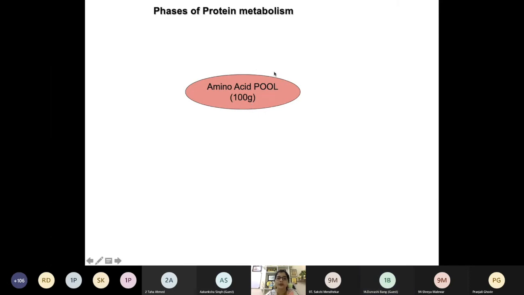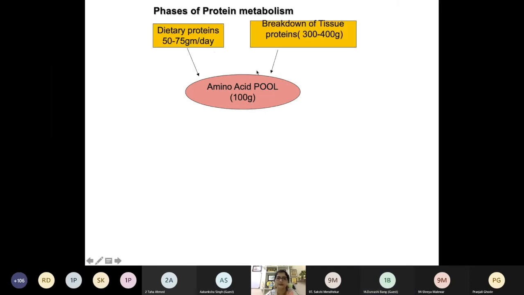The major contributing factor for this amino acid pool is dietary protein. Every day we eat 50 to 75 grams of dietary protein, and on digestion and absorption it gives amino acids. The second major contributing factor is breakdown of tissue protein. 300 to 400 grams of our body protein undergoes breakdown, and also releases amino acids and contributes to the amino acid pool.